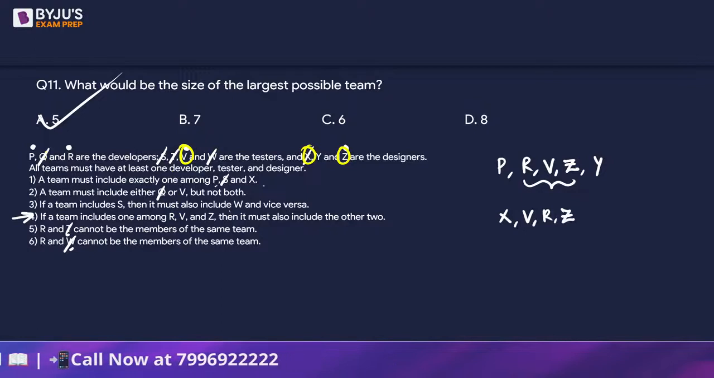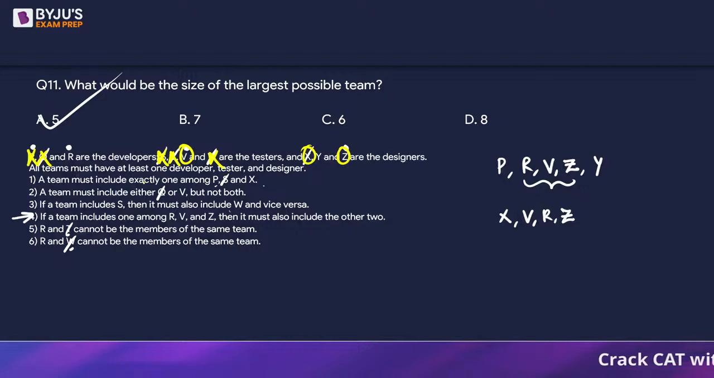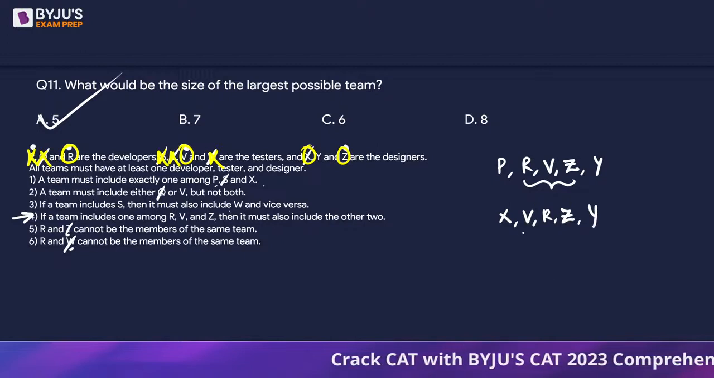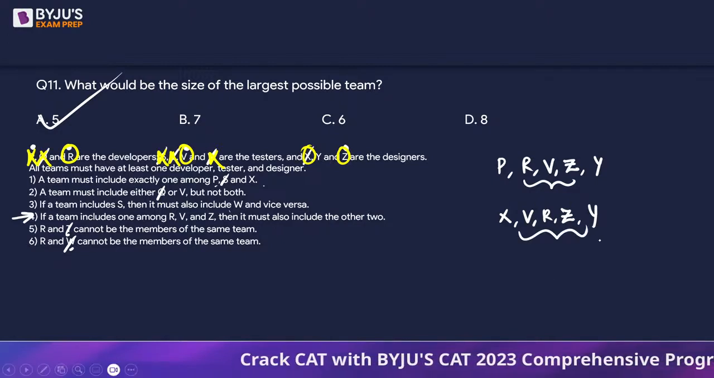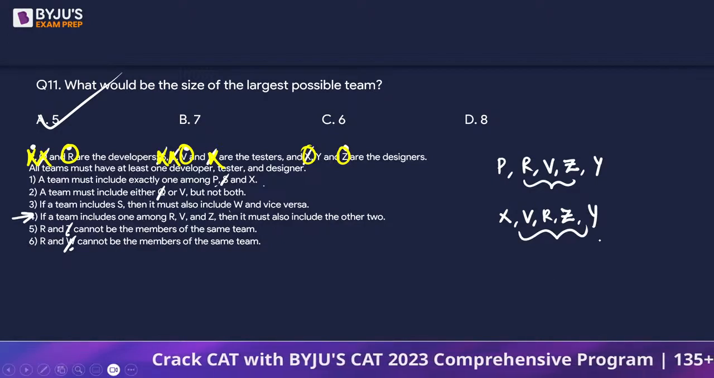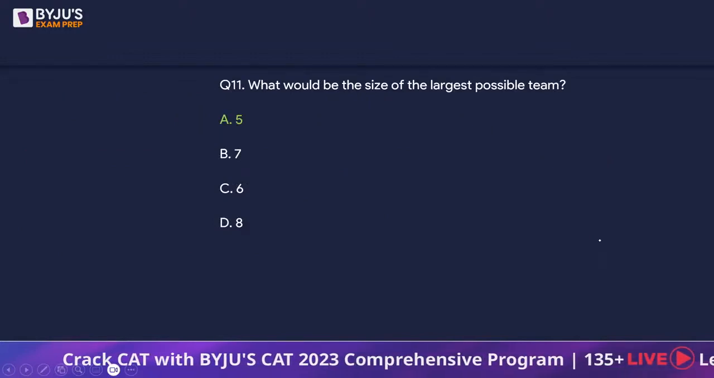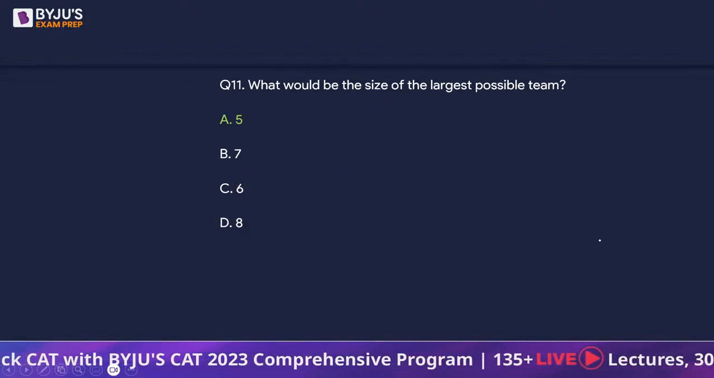We can't take a Q, we can't take a P, we can't take an S. Since R is there, we can't take a T, we can't take a W. R is taken. So we can have a Y. Again 5 members. Right? So only 5. 5 लोगों का maximum team बना सकते हैं.